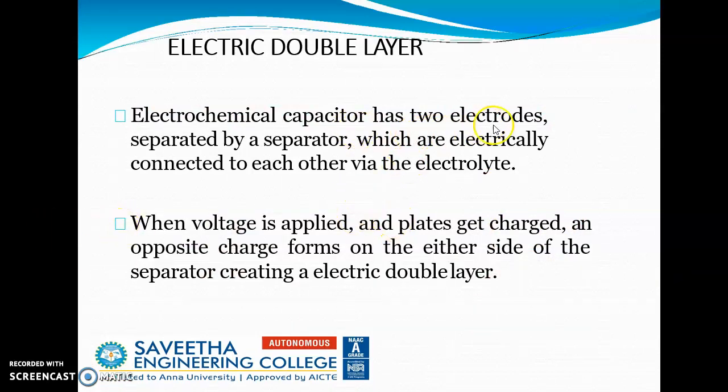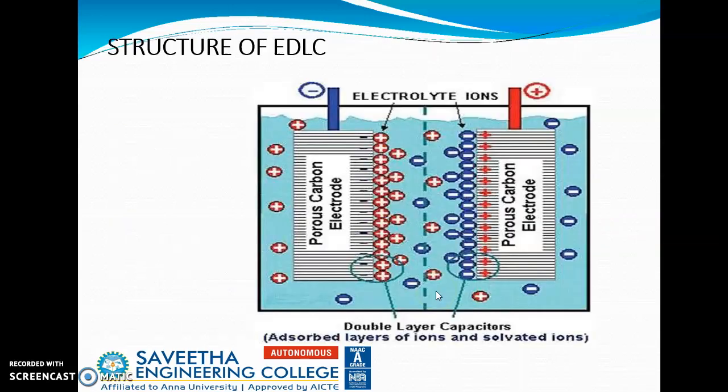An electrochemical capacitor has two electrodes separated by a separator, which are electrically connected to each other via the electrolyte. And when voltage is applied, the plates get charged. An opposite charge forms on either side of the separator, creating an electrical double layer. So this is the structure of the electrical double layer.